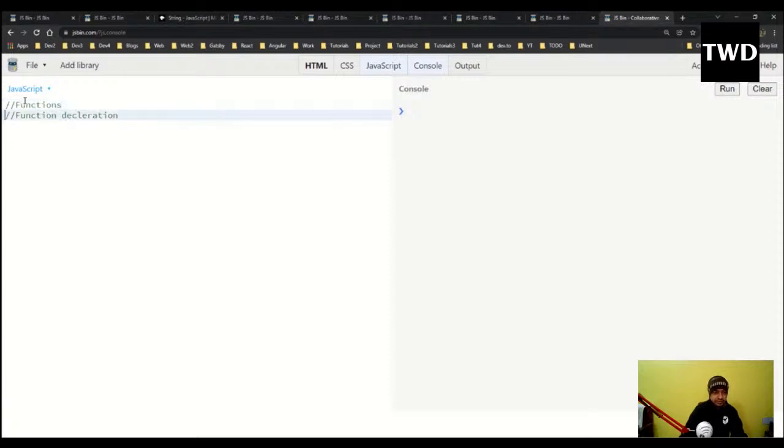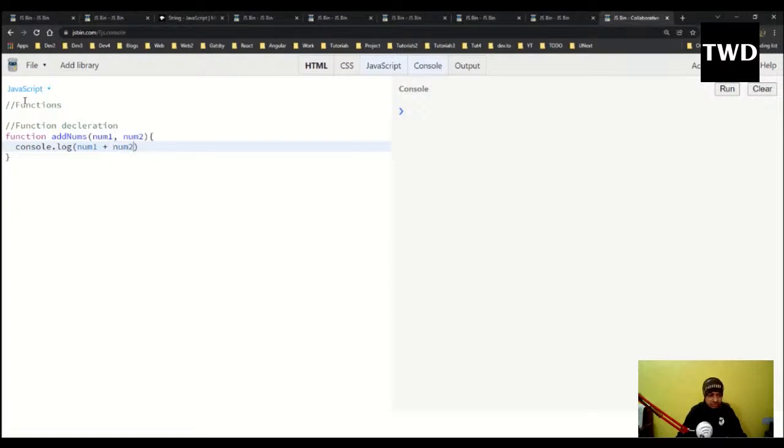Function declaration is the first method, in which we have a keyword known as function. Suppose addNums, and num1 comma num2, and I can do the console.log. So functions are used to group a lot of code together. I'm only having one statement right now because I'm just explaining it, but we can have a lot of statements here.